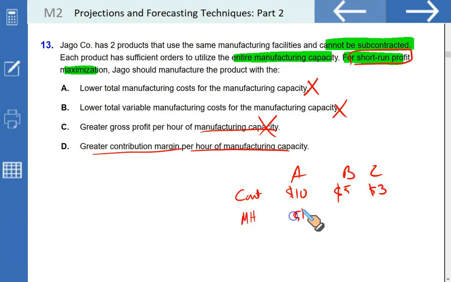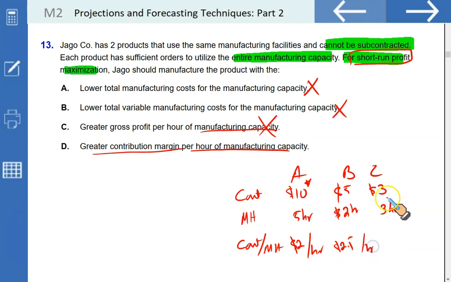A takes 5 hours to produce, B takes 2 hours to produce, and C takes let's say 3 hours to produce. Now contribution per unit is 10, 5 and 3. In that case we might go for A, but contribution per constraint is 10 by 5, $2 per hour, 5 by 2 that is $2.5 per hour, and 3 by 3 $1 per hour.